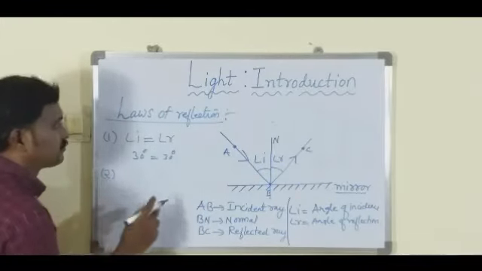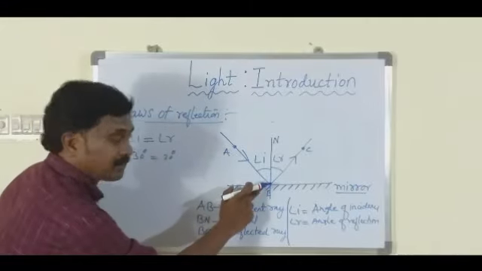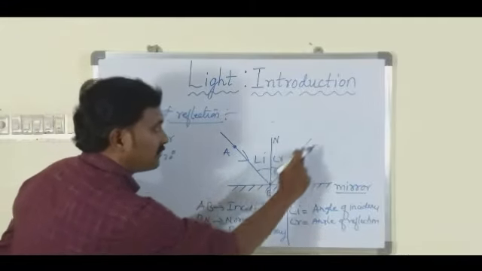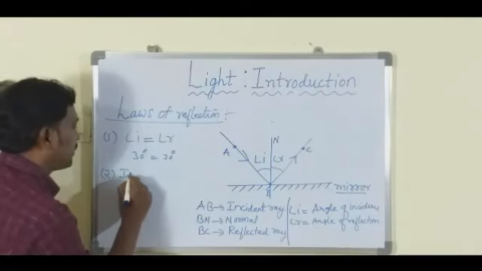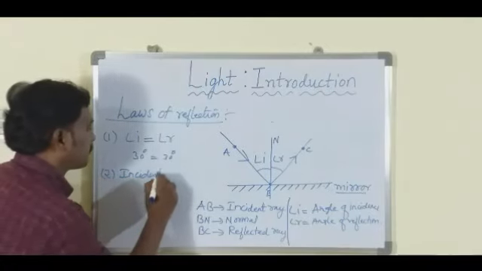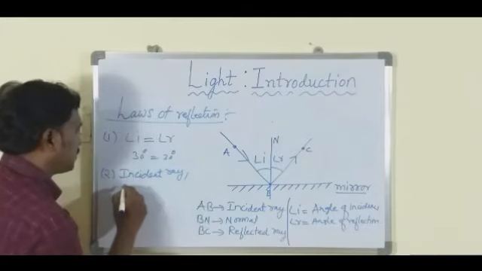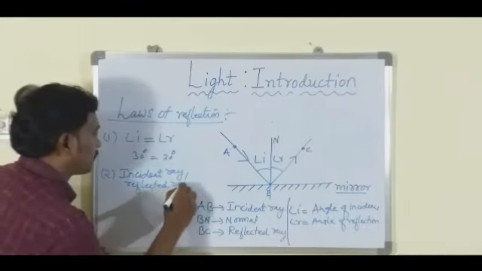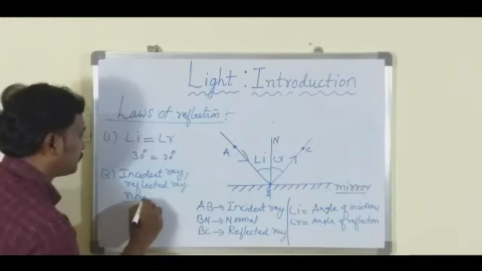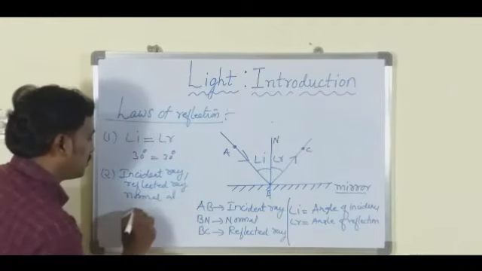Secondly, the incident ray, the normal and the reflected ray all lie on the same plane. Incident ray, reflected ray and normal all lie on the same plane.